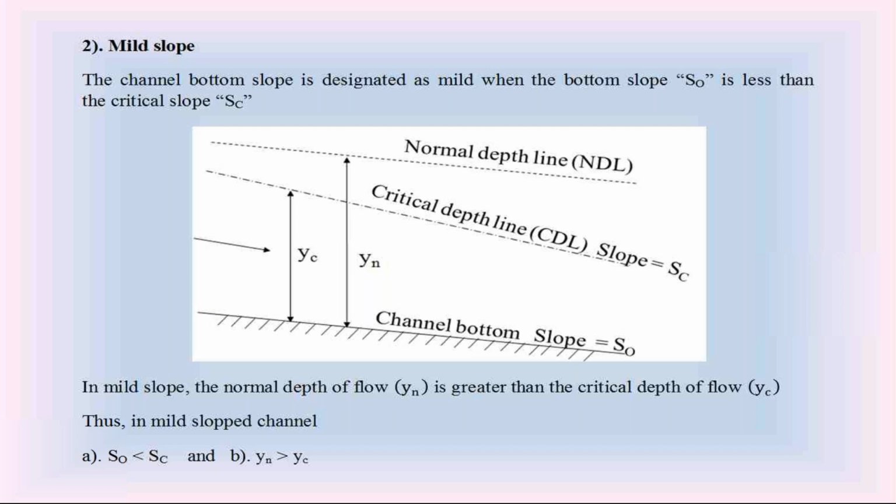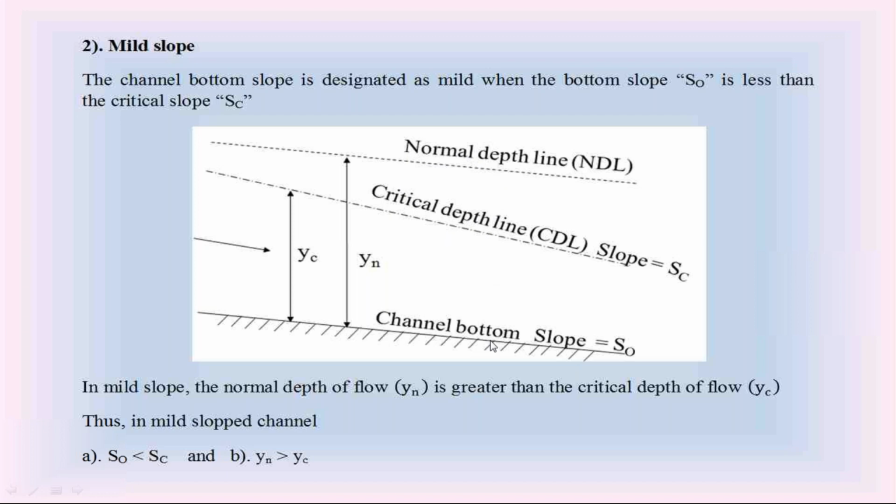The depth Y1 is more than the critical depth Yc, so that flow is subcritical, because at depth Y1 the velocity of flow is less than the critical velocity Vc. So in the mild slope, this normal depth Yn is more than the critical depth Yc, and the flow in the open channel is called subcritical flow.